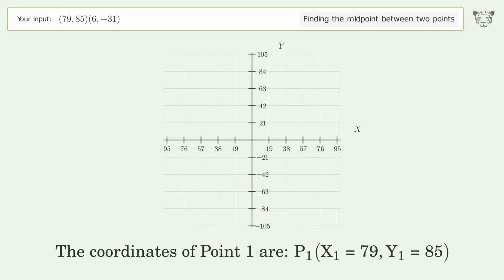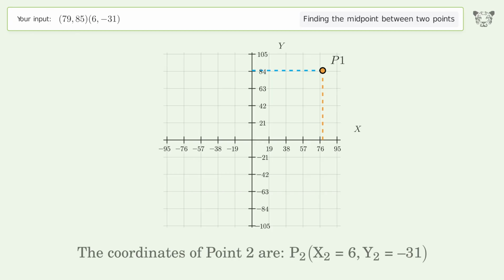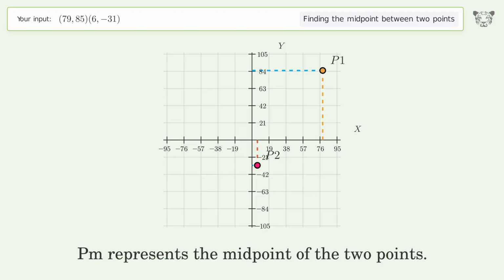The coordinates of point 1 are x1 equals 79, y1 equals 85. The coordinates of point 2 are x2 equals 6, y2 equals negative 31. PM represents the midpoint of the 2 points.